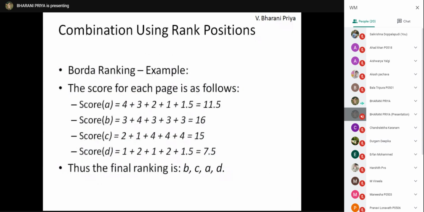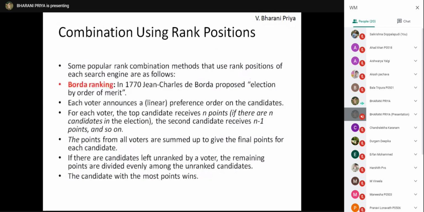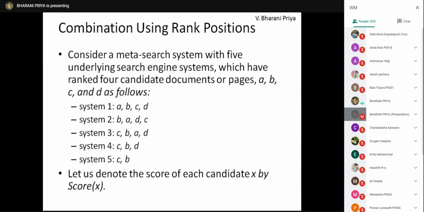So for the score of A, the rankings are 4, 3, 2, 1 and 1.5. See the point here: if there are candidates left unranked by the voter, the remaining points are divided evenly among the unranked candidates. Here, no other candidate is left, and there are no other documents or pages. So A is given 1.